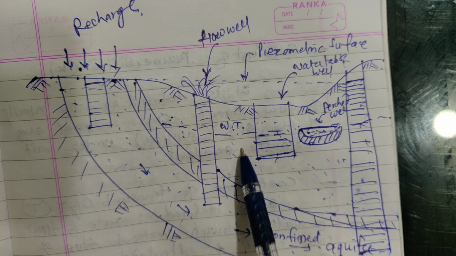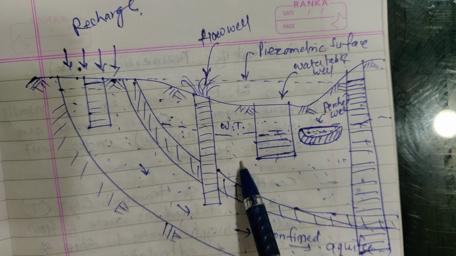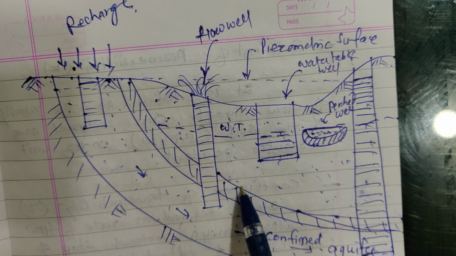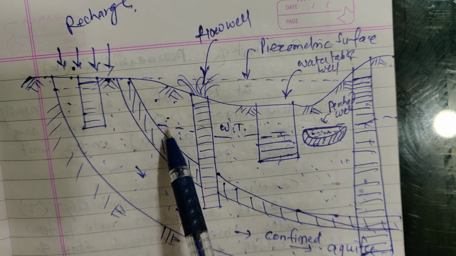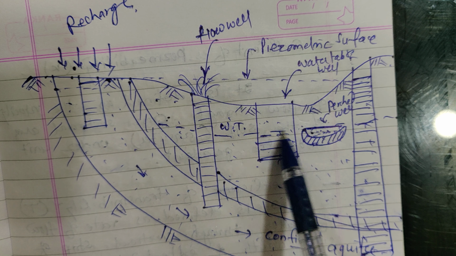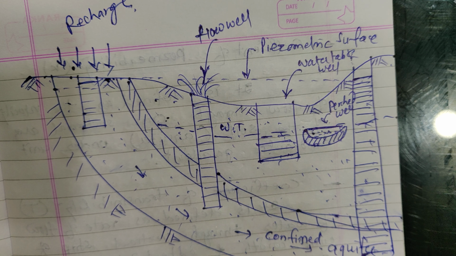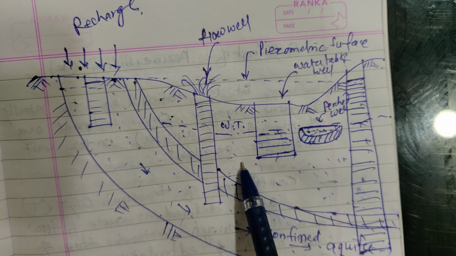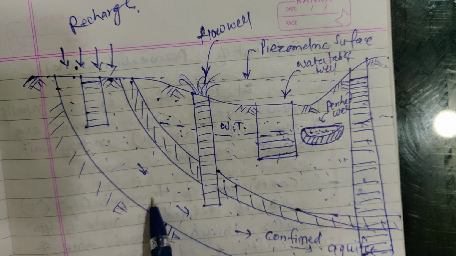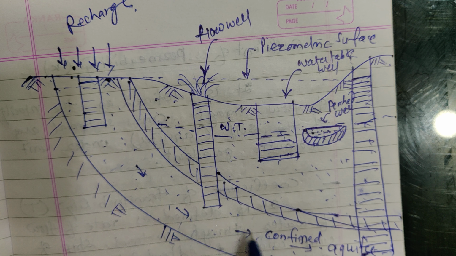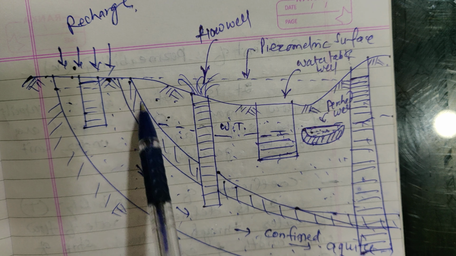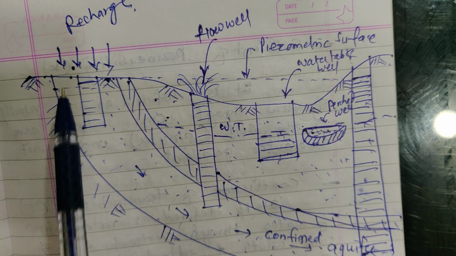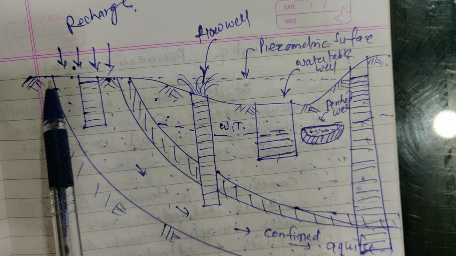This is again aquifer, but this is unconfined aquifer. Why? Because the lower portion is impervious strata and the top portion is the water table. That's why such type of aquifer is known as an unconfined aquifer. Why is this a confined aquifer? Since this aquifer is confined between these two layers, these two strata. Now this is a recharging level.